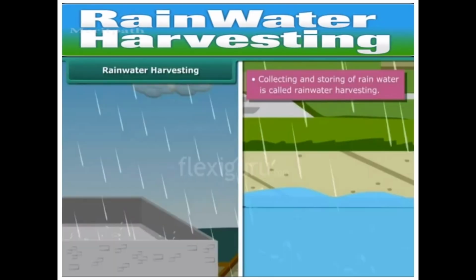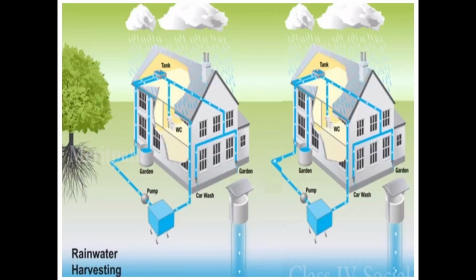Next is rainwater harvesting. We know that rainwater is not available throughout the year. So we can store rainwater through rainwater harvesting. What is rainwater harvesting? The method used for collecting, storing, and using rainwater for various purposes is known as rainwater harvesting. For this, rainwater is collected in storage pits from rooftops, and this water can be used for irrigation and other purposes.